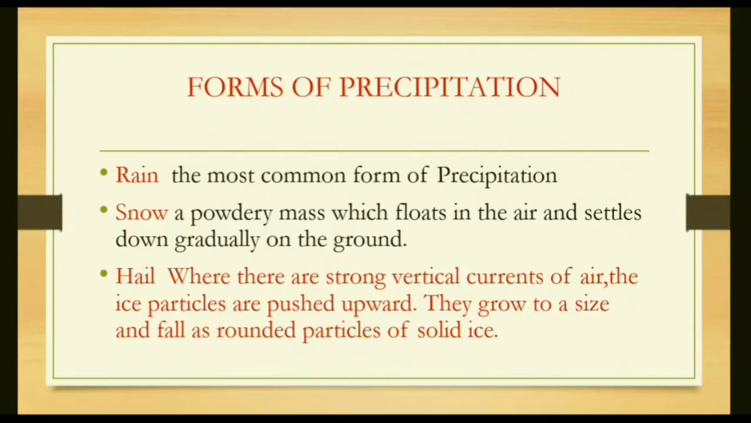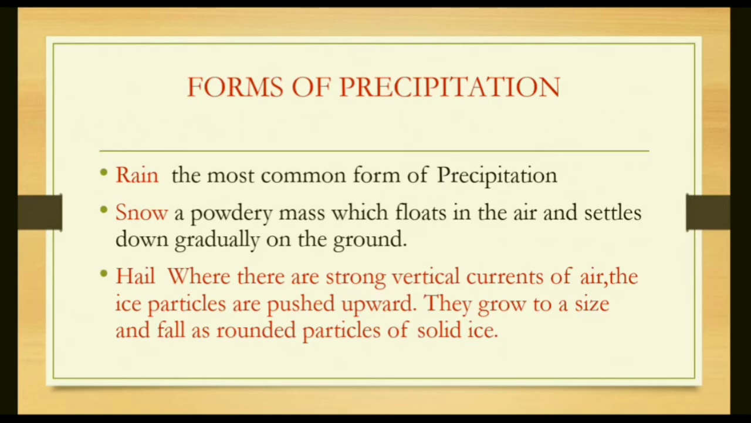Forms of precipitation. First, rain. The most common form of precipitation, like when we say it's raining or it's drizzling. Drizzling is like a shower. Second is snow. It's a powdery mass which floats in the air and settles down gradually on the ground. We can make different things from snow. It's found in hilly areas.